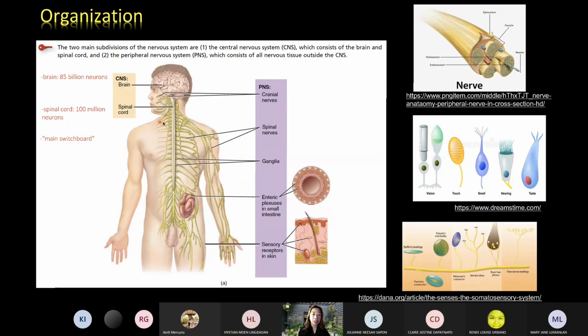So we said that the nervous system is divided into two. You have the central nervous system, which is made up of the brain and the spinal cord. It says here that the brain contains about 85 billion neurons, and the spinal cord contains about 100 million neurons. They comprise the central nervous system because this system is said to be the main switchboard in controlling and regulating the bodily activities. Okay, it's our control center, so it really has to be protected.